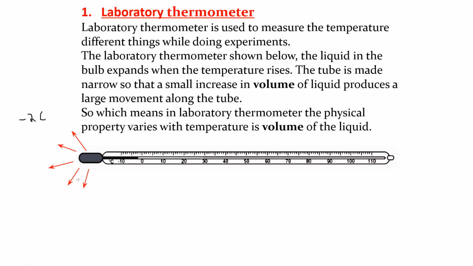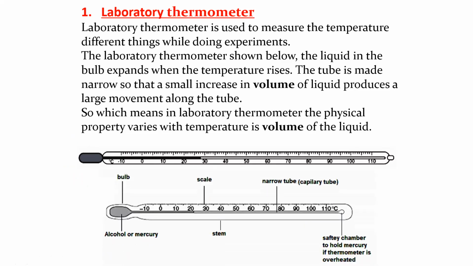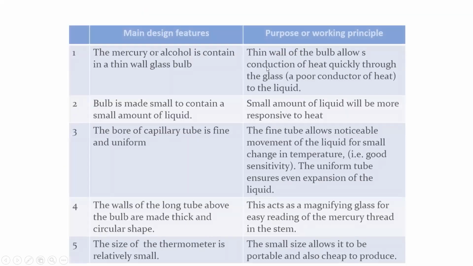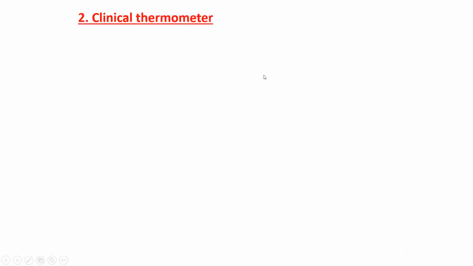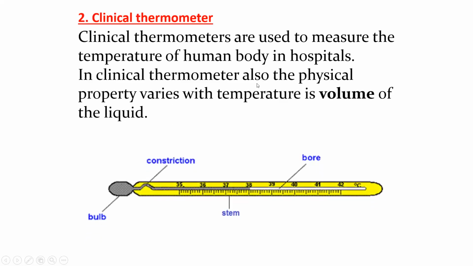In a laboratory thermometer, a uniform cylindrical capillary is used. But what about the clinical thermometer, the thermometer which we use in our home? That is called a clinical thermometer. First, I will show that thermometer and then compare. The thermometer which you will find at a clinic, or even very commonly at our home, has a constriction.